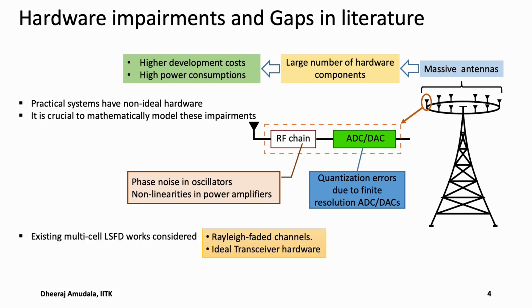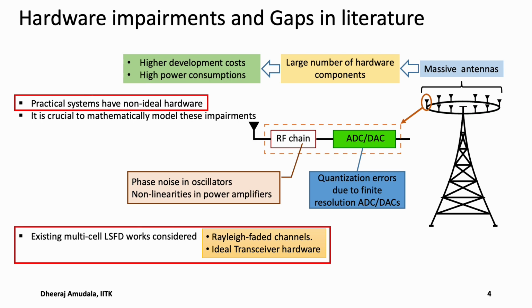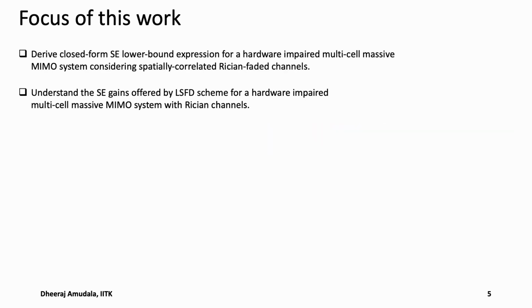Similarly, the existing multi-cell LSFD works considered Rayleigh faded channels, and that too with ideal transceiver hardware. So these are the two main gaps which we try to address with the current work. In this work, we derived closed form spectral efficiency expressions for a hardware-impaired multi-cell massive MIMO system, which experiences spatially correlated Gaussian faded channels. We next try to understand the SE gains offered by the LSFD scheme for a hardware-impaired system with Gaussian channels in the presence of hardware impairments.